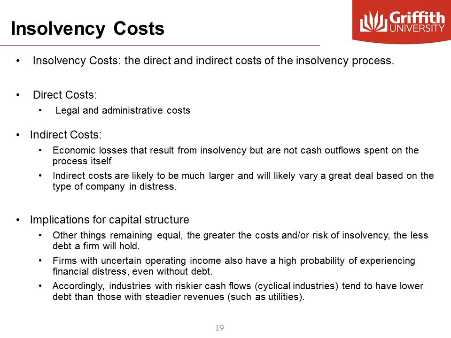Firms with uncertain earnings also have a high probability of experiencing difficulty paying their bills, even without debt. Adding debt will make matters worse. Because of these, industries with riskier cash flows, like cyclical industries, tend to have lower debt than those with steadier revenues, such as utilities.